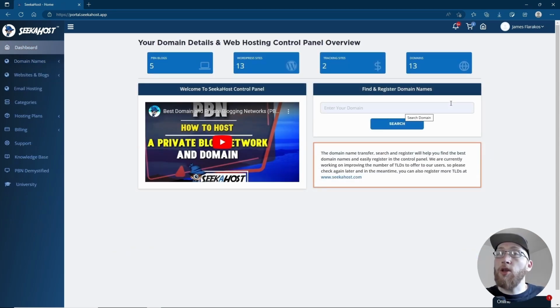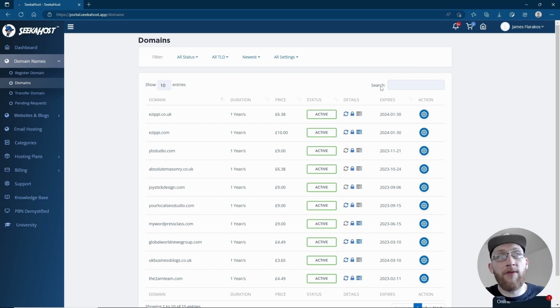Once you've registered it, and you will get an email once the payment's been successful, it will then show up in your dashboard on the SeekerHost portal, which is just under the domains there. It will appear in the list if you have many domains, or just one if you have one domain there.